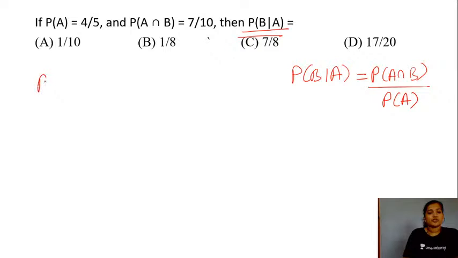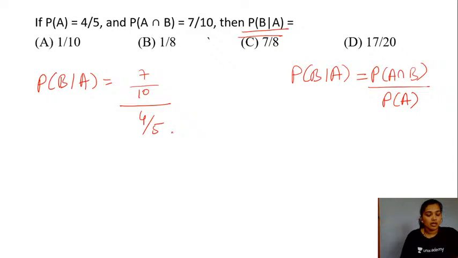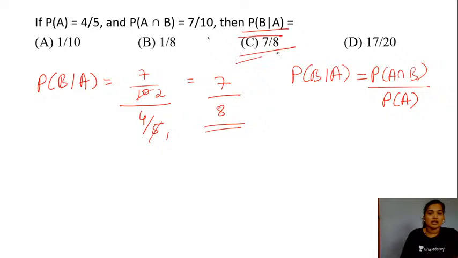So let's do the substitution part. Probability of your event B given your event A will be equal to probability of your events A and B, which is 7 by 10, divided by the probability of event A, which is 4 by 5 here in this case. Am I correct? So simplifying this, you have 5 ones are 5 and 2 twos are 10, so the value here would be 7 by 2 into 1 by 4, and the answer here is 7 by 8. So option C is the right answer for this question.